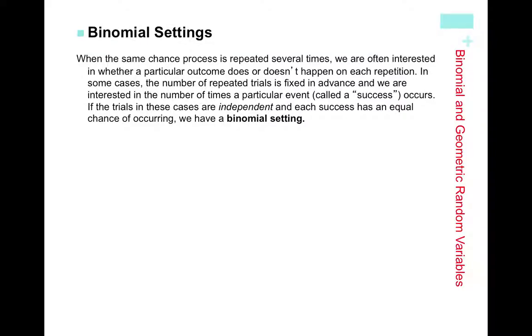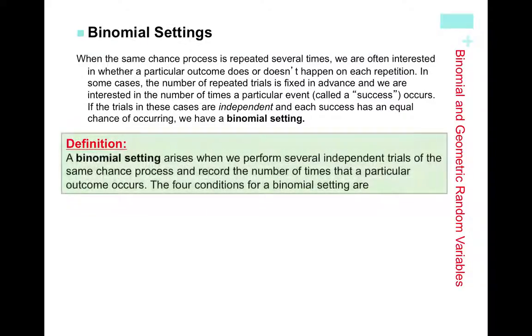Okay, so a binomial setting arises when we perform several independent trials of the same chance process, like flipping a coin 5 times, or choosing 100 babies born today, and we'll record the number of times that a particular outcome occurs. We'll call that our success. So like the heads on a coin, a red slot on a roulette table, or females in births of children. The four conditions of a binomial setting are